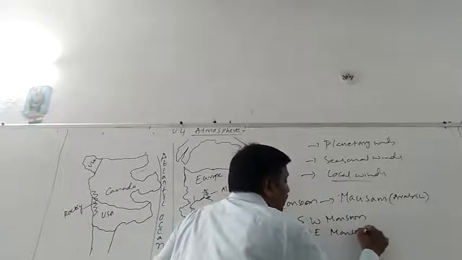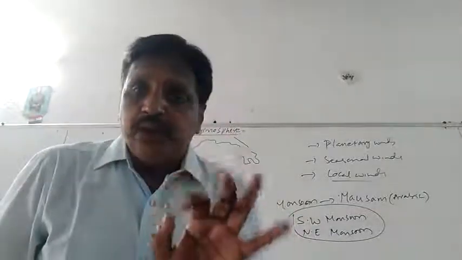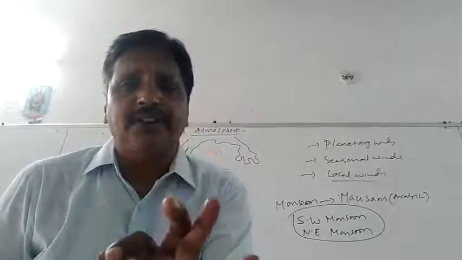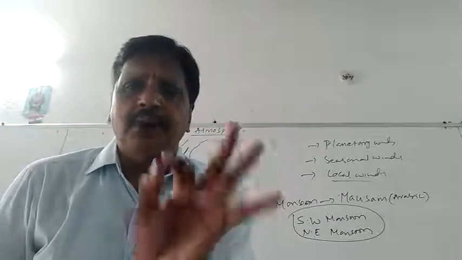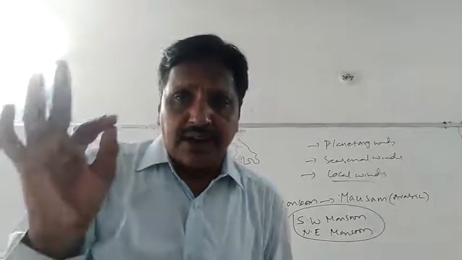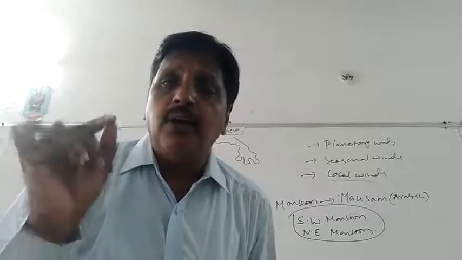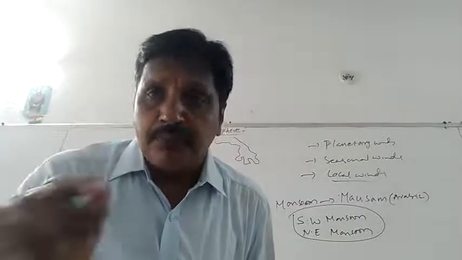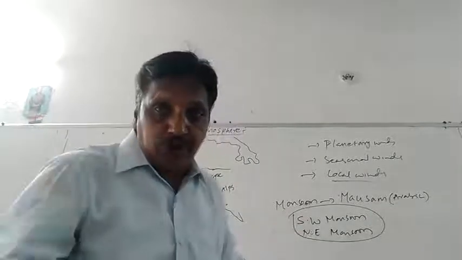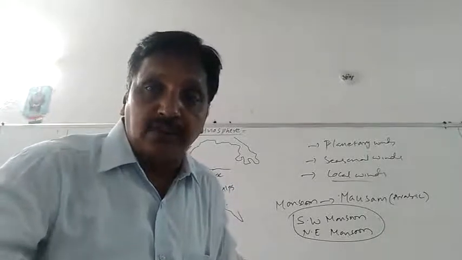Only the region called the Thar Desert will not experience much rainfall compared to other places in India. Other than the Thar Desert, all the remaining places will experience a good quantity of rainfall because of these two monsoons, the southwest monsoon and the northeast monsoon. In the next video, I will explain how the southwest monsoon occurs and what local winds are. Thank you.